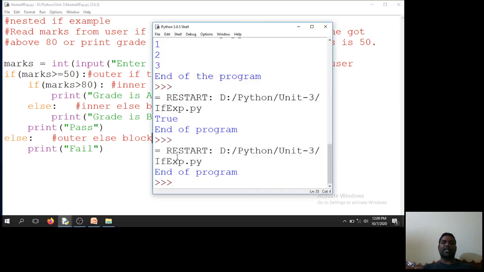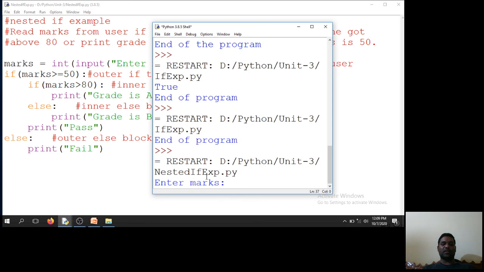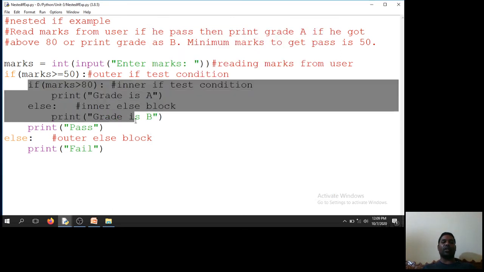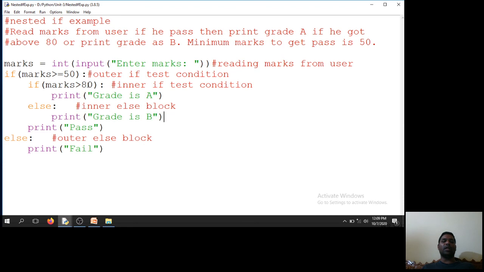First I will check that condition. So marks are 43, so directly fail. That means I am skipping this inner if. The inner if is based on the outer if only, so this particular block is skipped. If this if condition is true, then the inner if will play a major role.